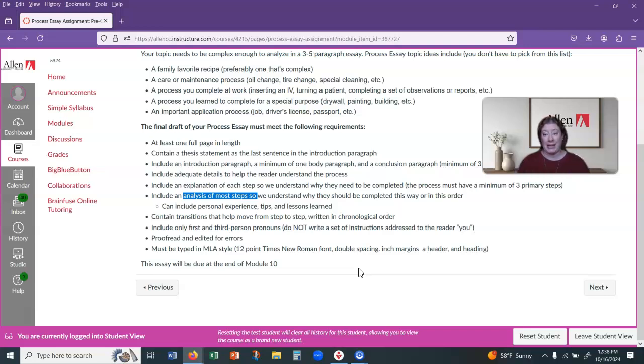So we want to know, why is it that you would want to do this? Why do we need to do it in this order? Why should you have this particular tool on hand before you get started? So a lot of this explanation comes from your personal experience in making sure that you do it correctly. So for example, I just got my passport.